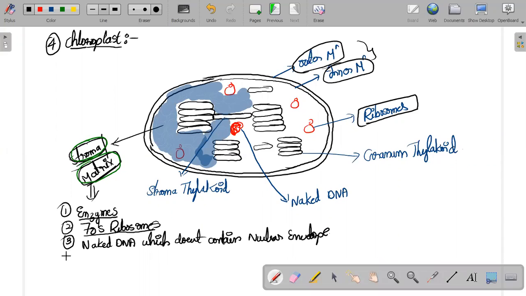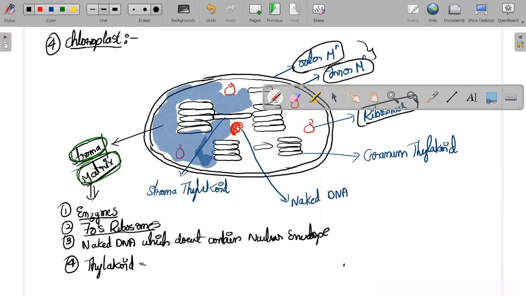In the stroma, you will also have one of the most important parts, that is thylakoids. These thylakoids are actually membranes only, and they are generally called Fred membranes. They are made up of protein and lipid.